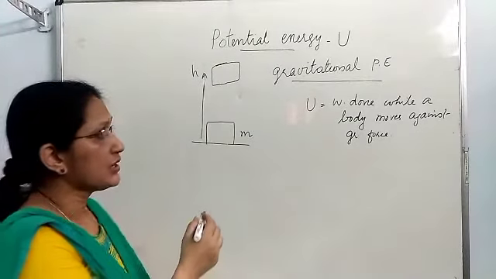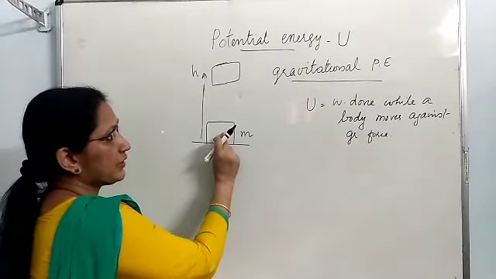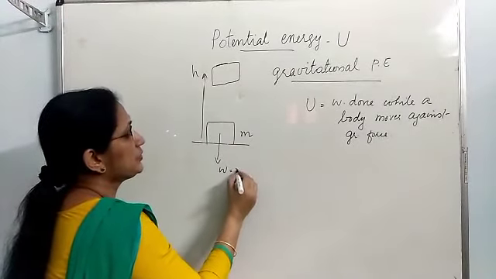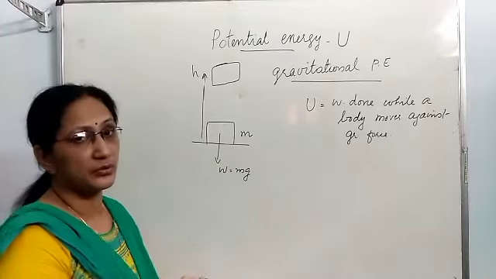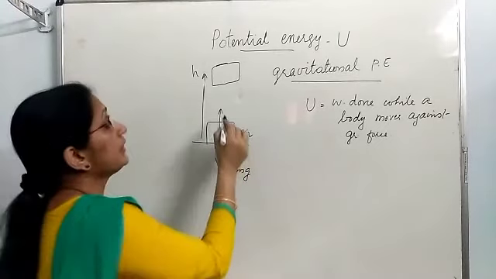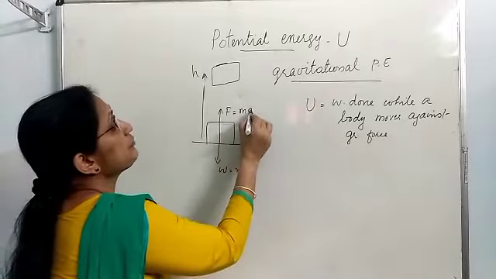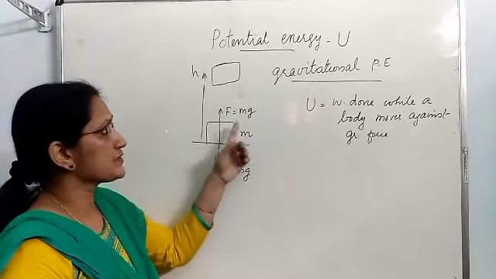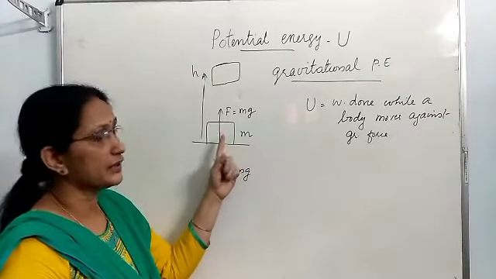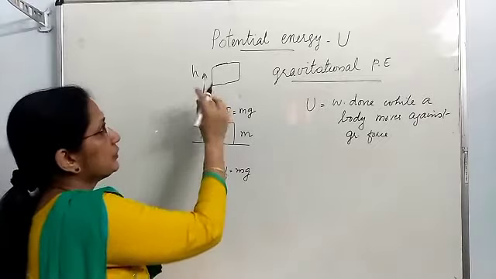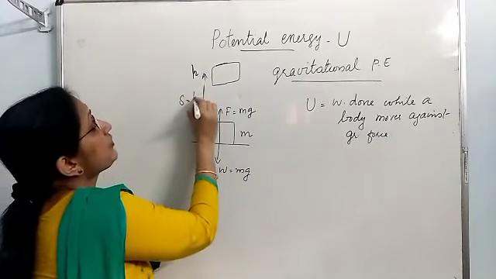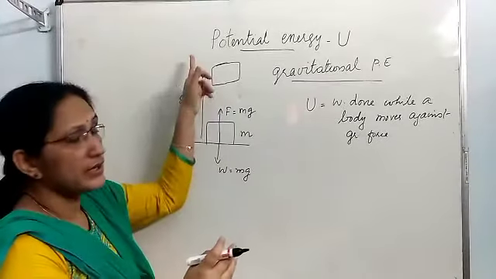So let us calculate the work required to lift the body from here to here. Mass of the body is m, so its weight is m into g. Weight always acts downward. So how much force is to be applied to lift it up? The minimum force required to move it up is equal to the weight. I mean, the force of mg is to be applied in upward direction in order to move the body. And the body has to move a distance of h, which means displacement is equal to h.